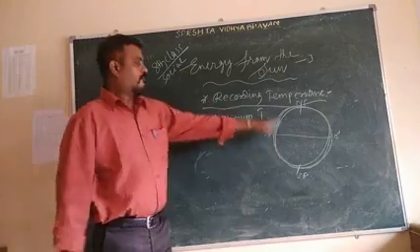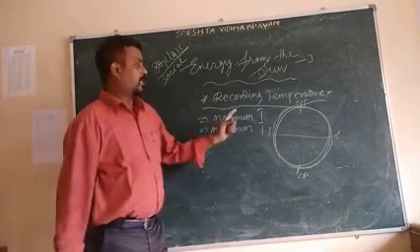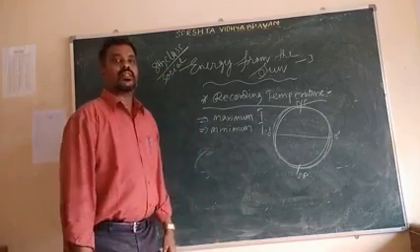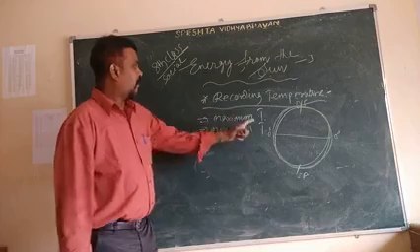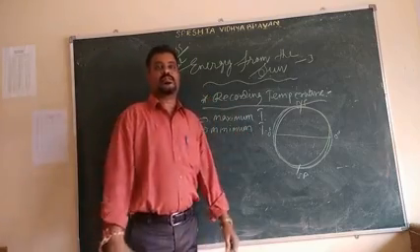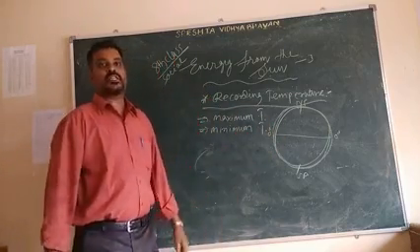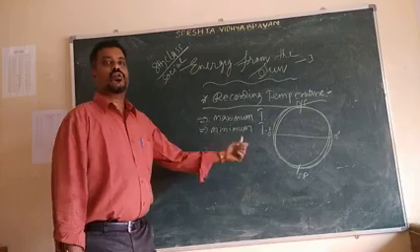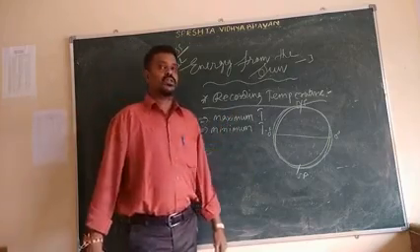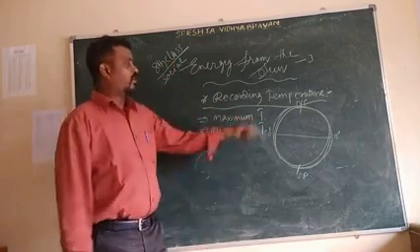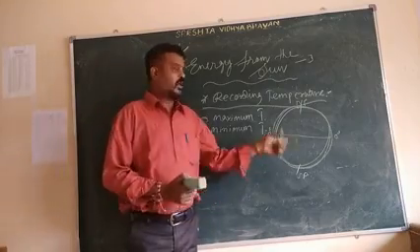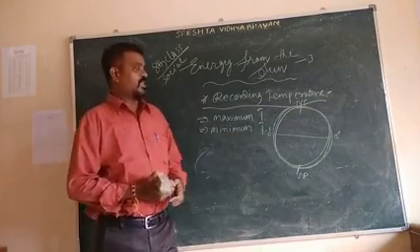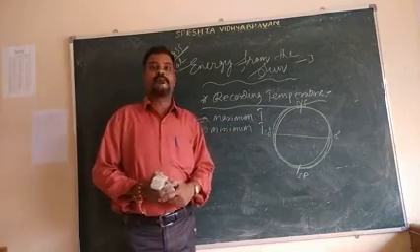When you look at the world map, the temperature may differ from one place to another. In our state Andhra Pradesh also, the temperature differs from one place to another, and from January to December there may be differences. Different places have different temperatures.